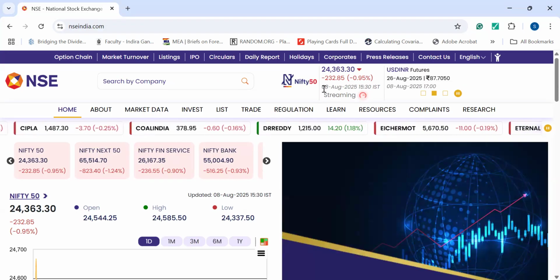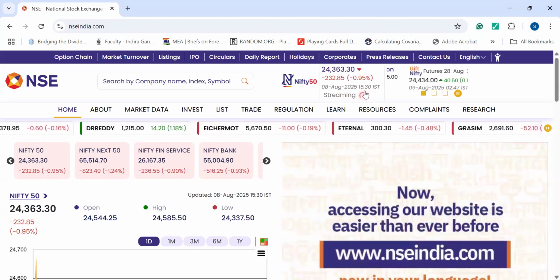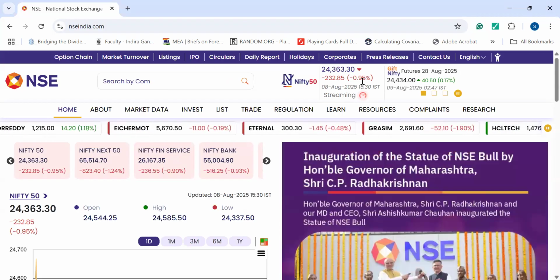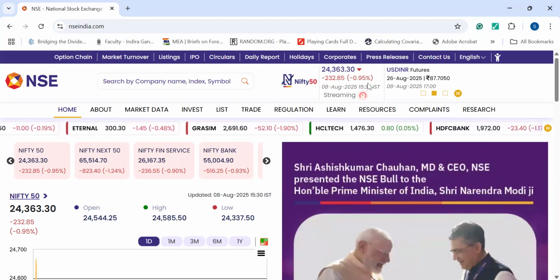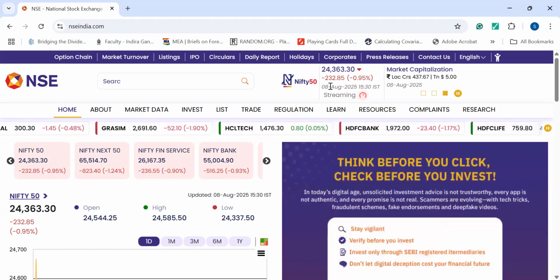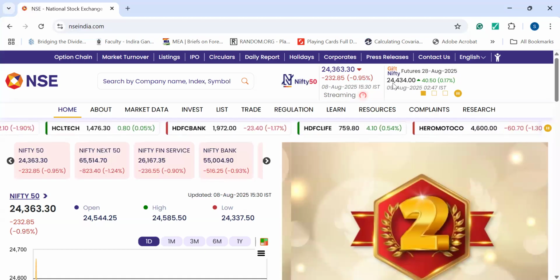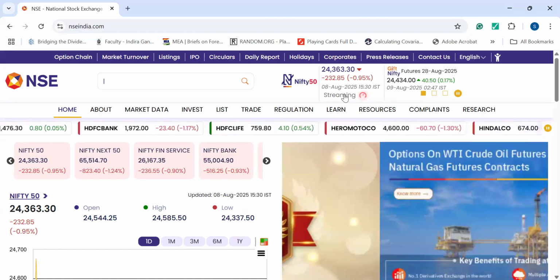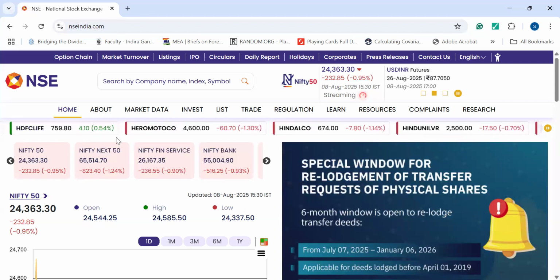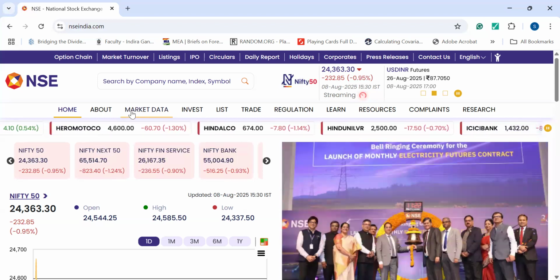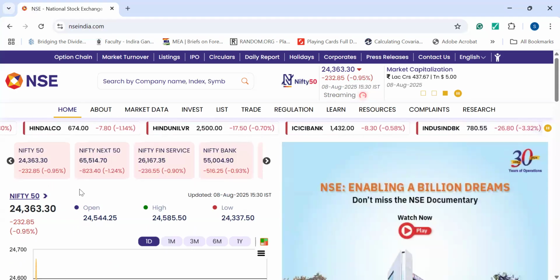Today I'm recording on the 10th of August, so the last working day was the 8th of August. They have written the end time and its situation, that is 24,363. And that day it decreased as compared to the previous day by 232 points. On the right hand side, it is giving you the basic idea of Gift Nifty and Nifty 50, etc. Below that we will go into details a little bit, but for now, I'm going ahead with the home page more.